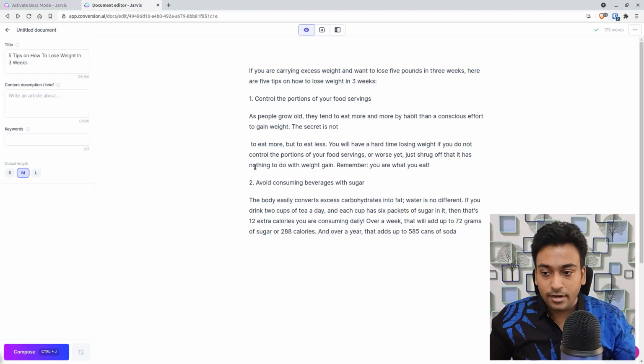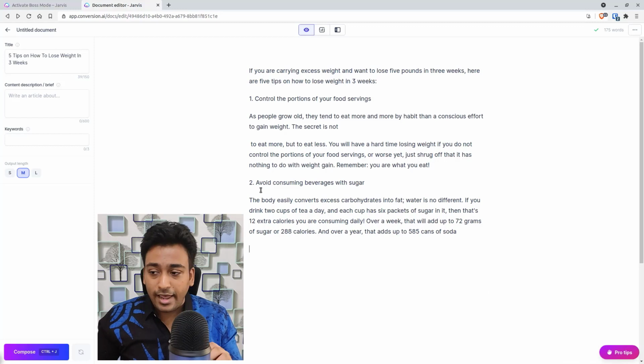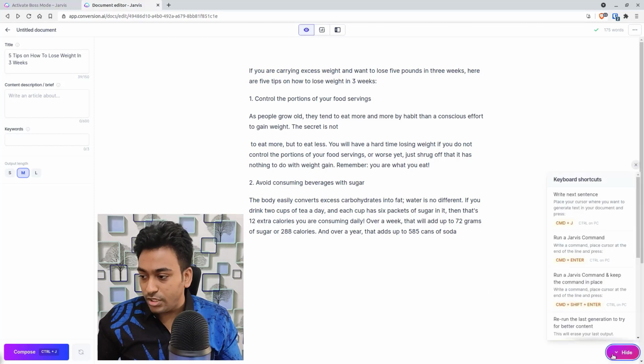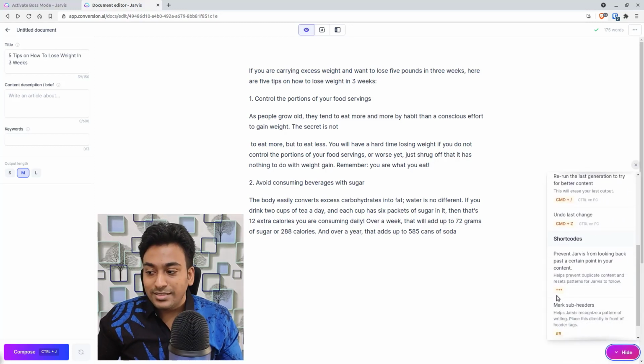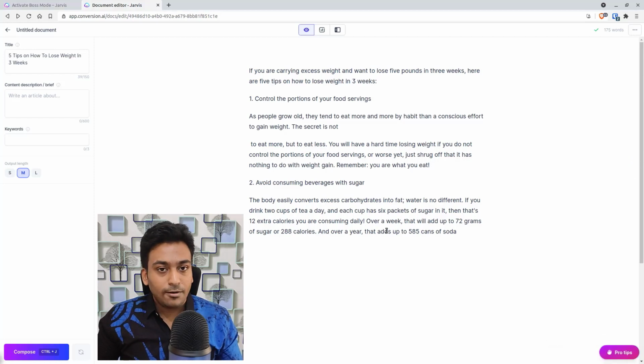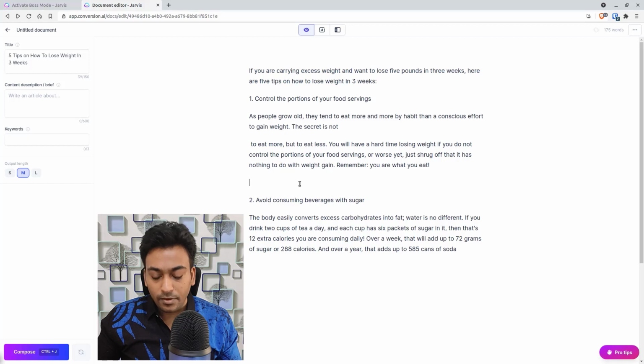Another important tip, mentioned in the pro tip, is the three asterisks. For example, I'm writing something, and I want Jarvis to take context from what I have written, but I don't want it to take too much context from above. I want to generate more text, but I don't want Jarvis to look at any text above this space.